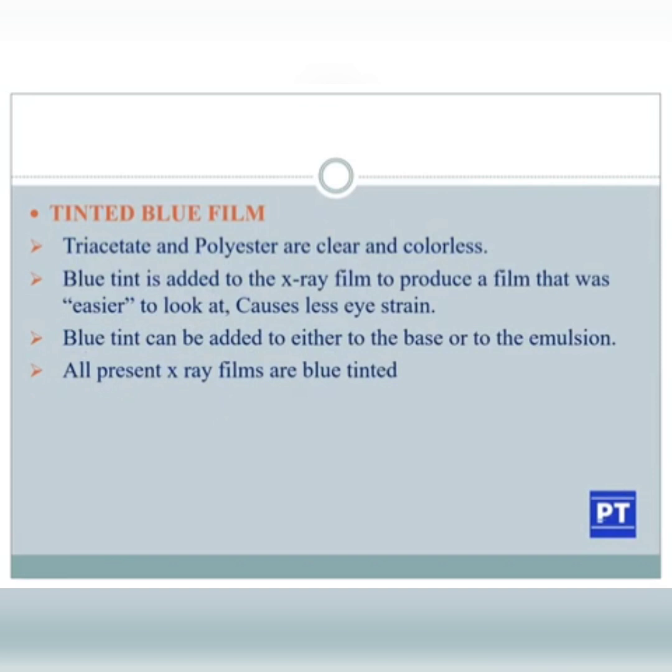Triacetate and polyester are clear and colorless. Blue tint is added to the X-ray film to produce a film that is easier to look at and causes less eye strain. Blue tint can be added either to the base or to the emulsion. All present X-ray films are blue tint.